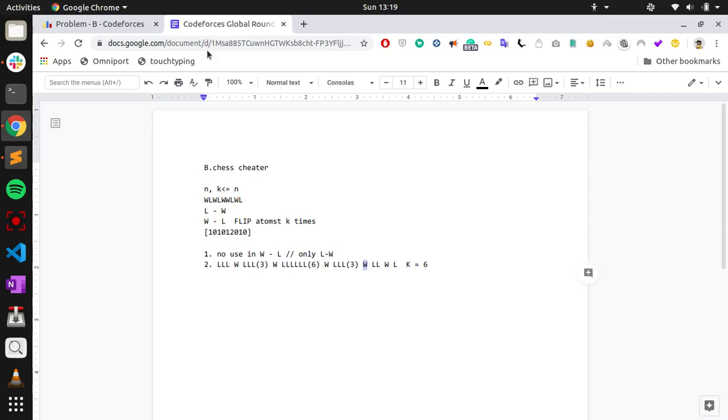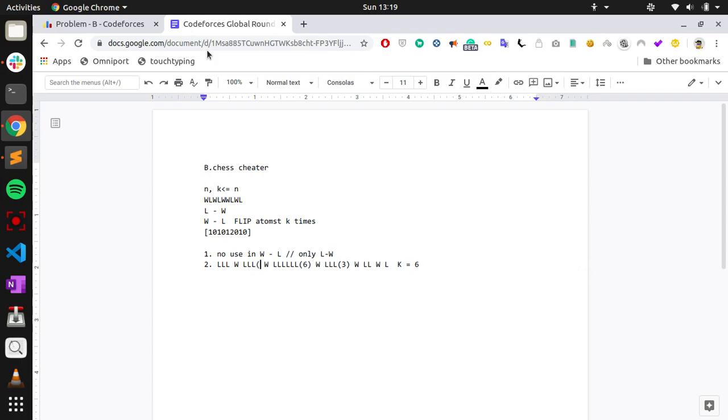But if you make these 6 L's to W, you will get the extra W with 2 points here only. So it is better to first make L to W between two W's whose number of L's is less.